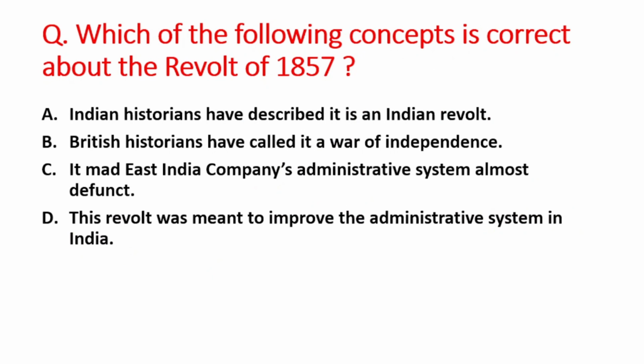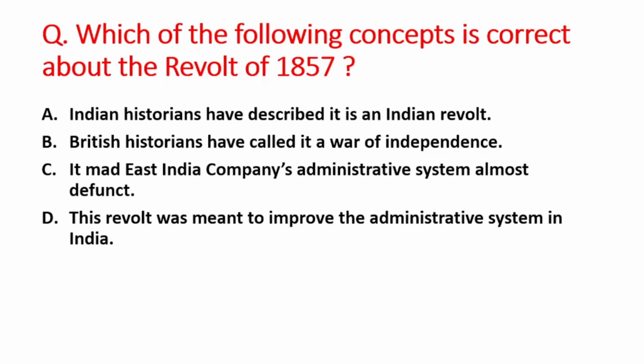Next question is which of the following concepts is correct about the revolt of 1857? A option is Indian historians have described it as an Indian revolt. B option is British historians have called it a war of independence. C option is it made East India Company's administrative system almost defunct.